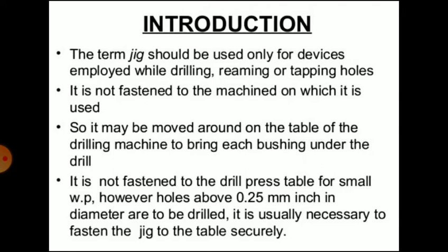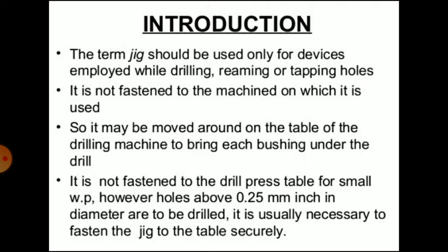In short, jigs are made lighter for quicker handling, and clamping to the table is often unnecessary for a jig. But a fixture comprises specially designed work holding devices which are clamped on a machine table to hold the work in position. A jig is not clamped to the machine table, but a fixture is always bolted or clamped to the machine table. That is another difference between the jig and fixture, but both are work holding devices.